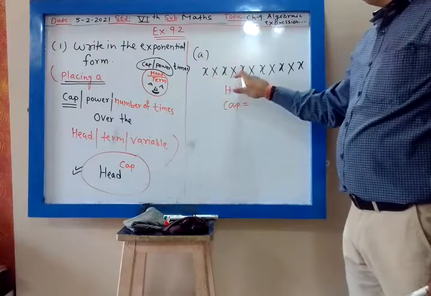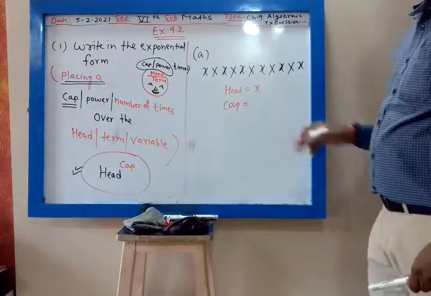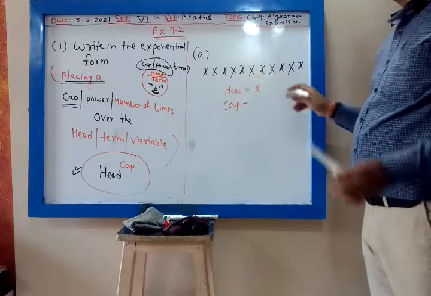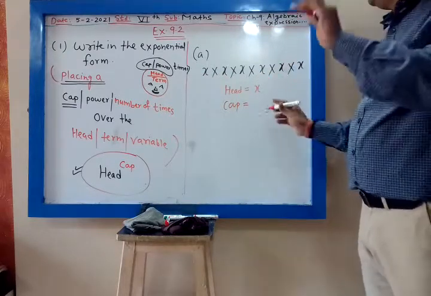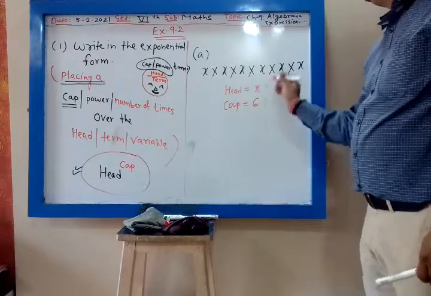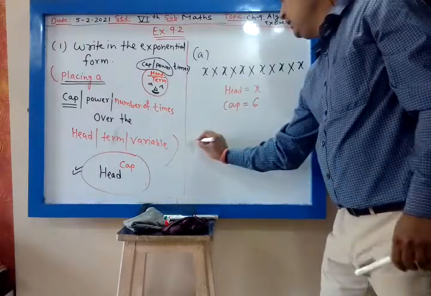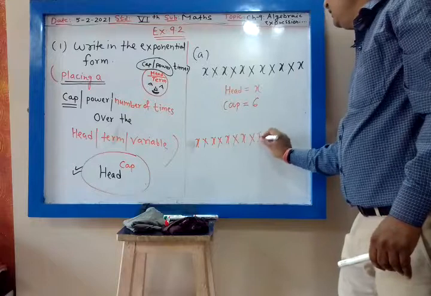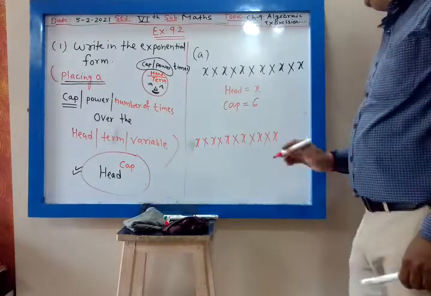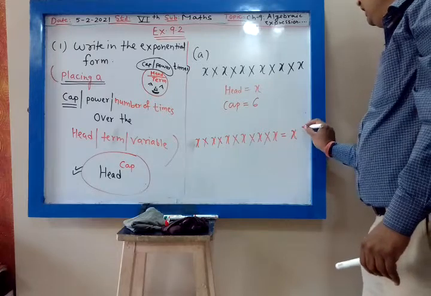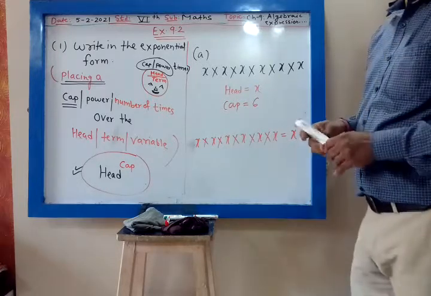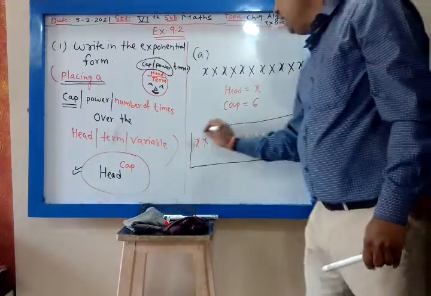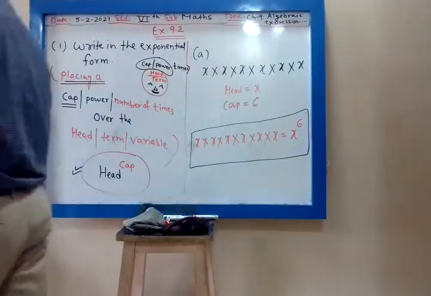Cross means multiplication. So x into x into x into x into x into x. How many times is x multiplied? 6. So my cap is 6. My head is x and cap is 6, so the answer is x raised to 6. Head raised to cap. Cap over head means writing that in the exponential form.